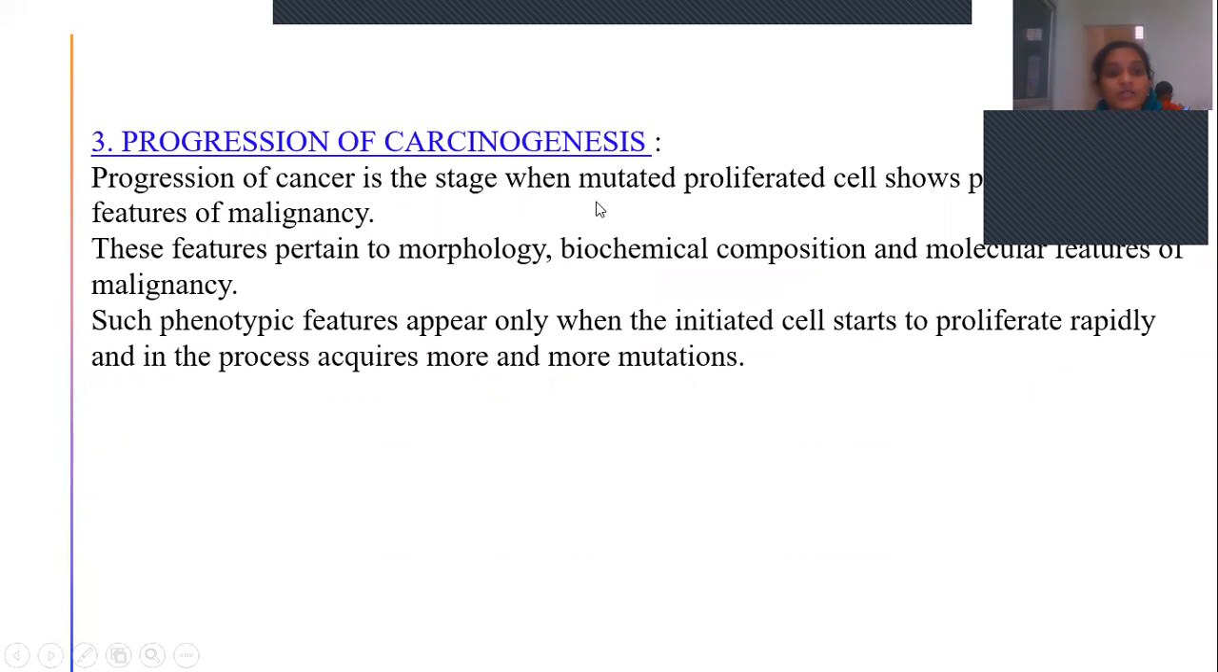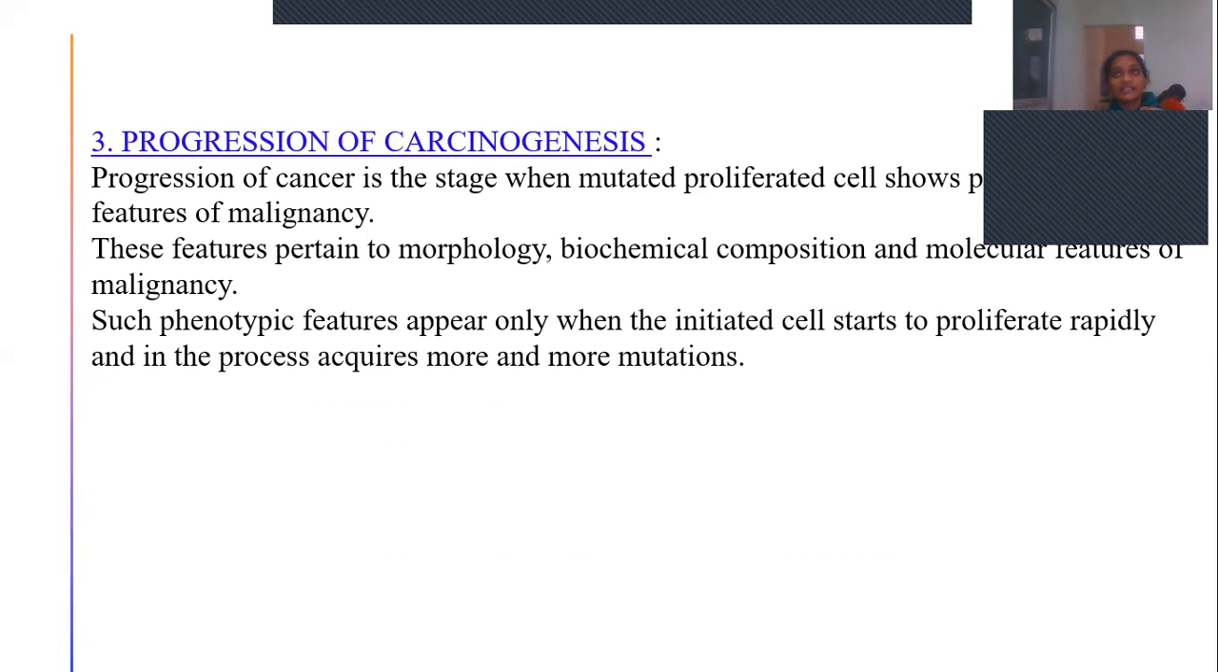These features pertain to the cancer phenotype, which includes features pertaining to morphology, biochemical composition, and molecular features of malignancy. Such phenotypic features appear only when initiated cells start to proliferate rapidly and, in this process, acquire more and more mutations. Tumor cells get the characteristics of malignant cells only when they undergo continuous proliferation. During this continuous proliferation, there will be continuous mutations, as a result of which these changes can be identified clearly. So this is the progression of carcinogenesis.